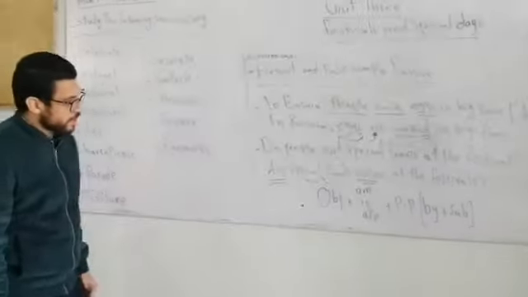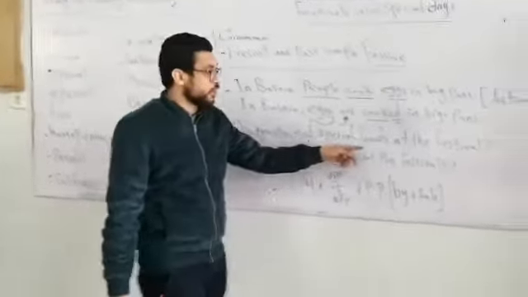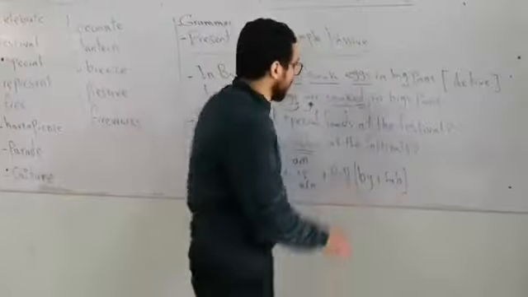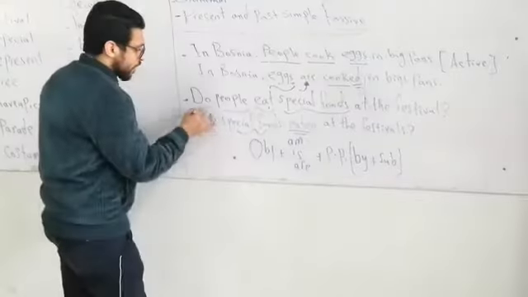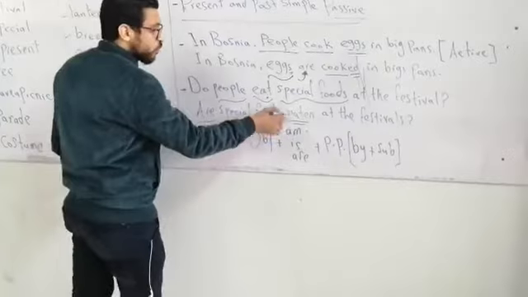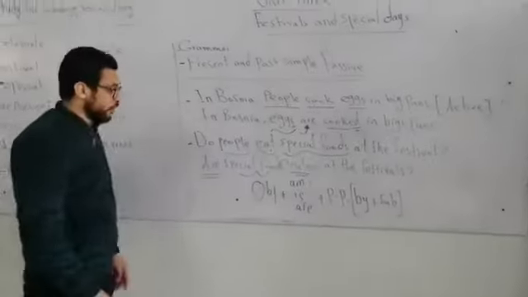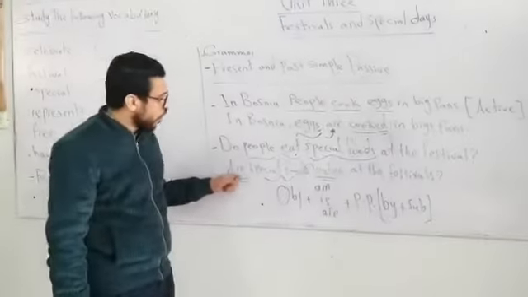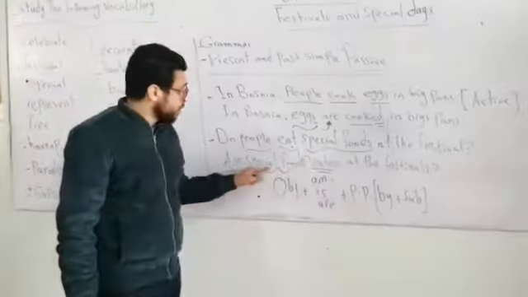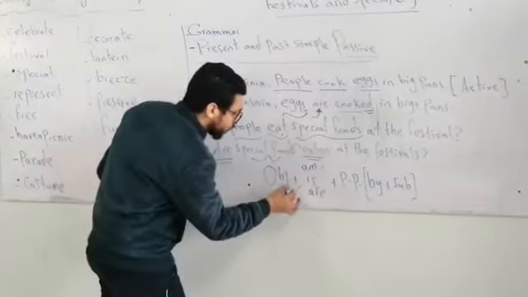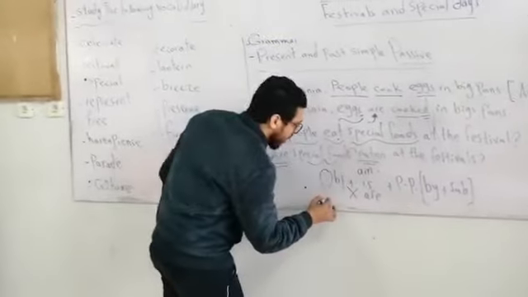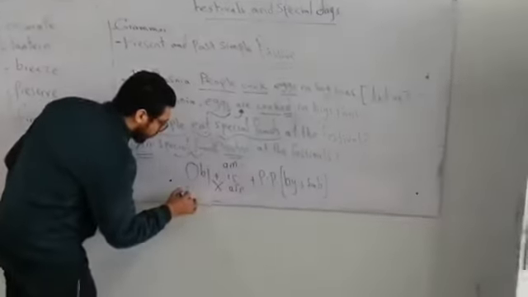Okay, so in this sentence, do people eat special foods at the festival? We start with verb to be in the present form with special foods, which is in the plural form. So we start with are, followed by special foods plus the past participle. It means that we are going to make a reverse order.